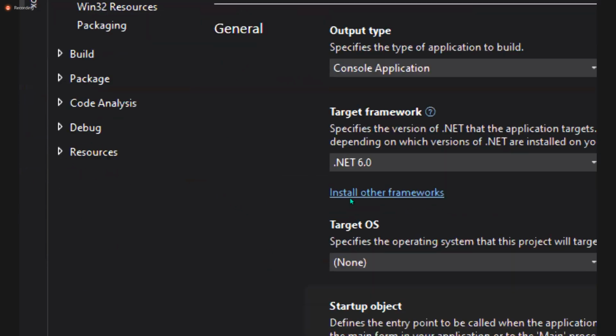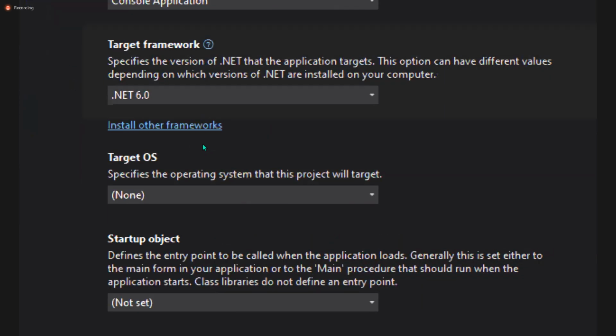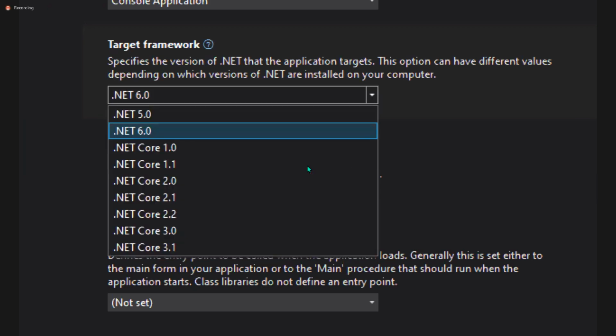Now when this opens, it will show you the target framework. Specify the version of the .NET that the application targets. The option can have different values depending on which versions of .NET are installed on your computer. Whatever you install, I asked you to select all the checkboxes under .NET. Do you remember? That is going to show you all the lists.